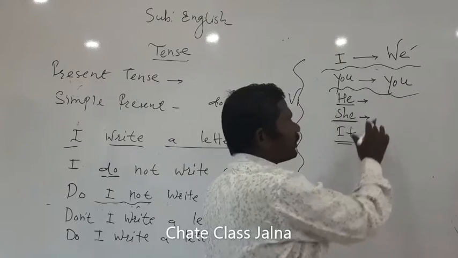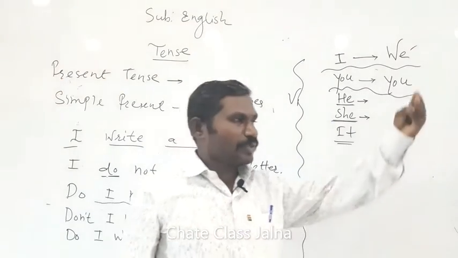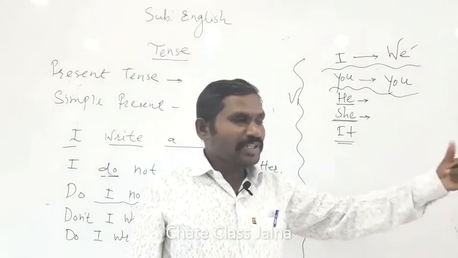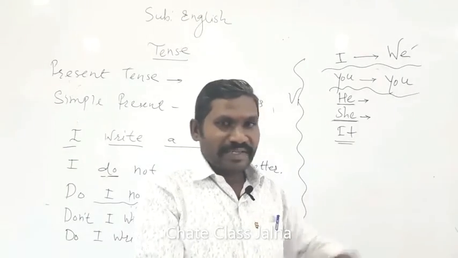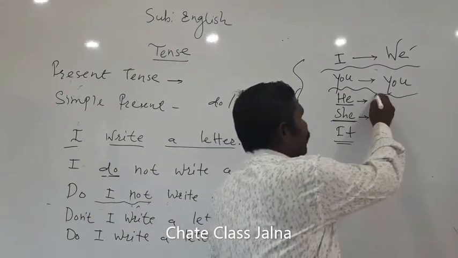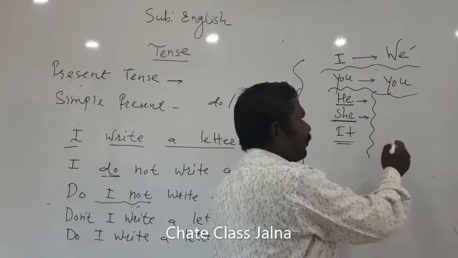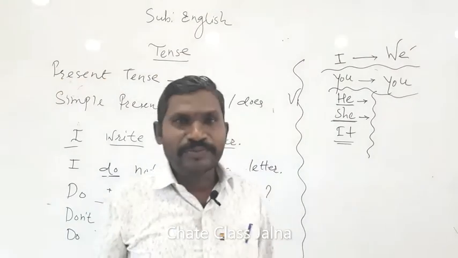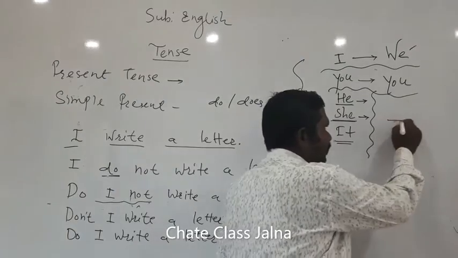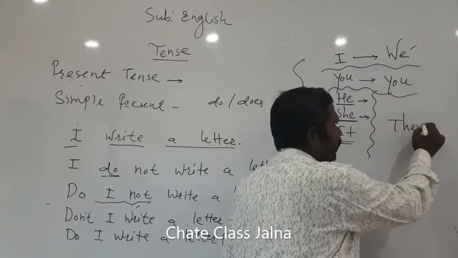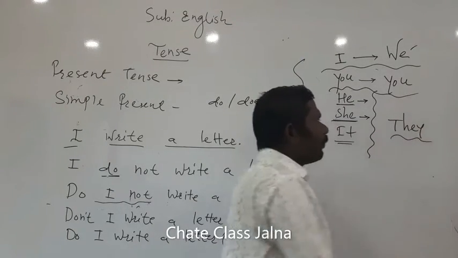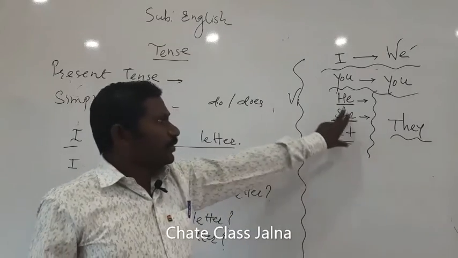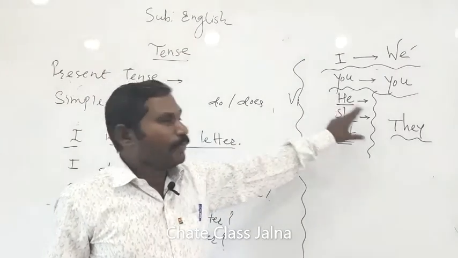Those are third person singular, as we are talking about the third party: speaker, listener, and the third. In the third party we can talk about more than one, two. For that we use they, and they is the plural pronoun for third person plural.